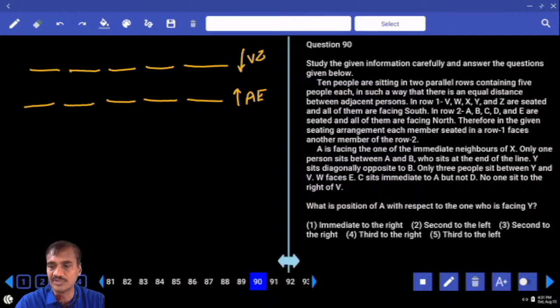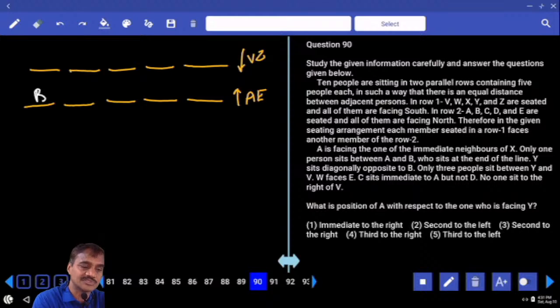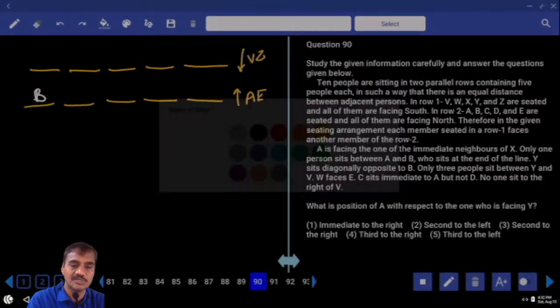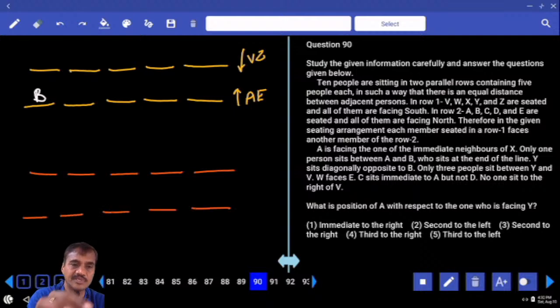Only one person between A and B, B who sits at the ends of the line. This is crucial information. B is at one of the extreme ends of the line. Any possibilities separately? How many possibilities do we have? 2 possibilities. B can be either at the left extreme end or B can be at the right extreme end. Now B is here. Then only one person between B and A is here. Here also only one person between A and B.